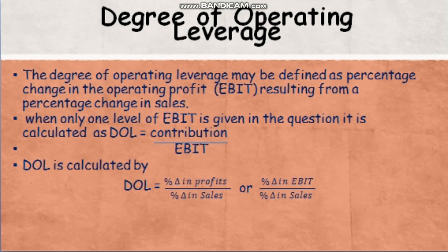And if only one level of EBIT is given in the question, then it is calculated using the formula contribution by EBIT. So the degree of operating leverage is the percentage change in profit or EBIT resulting from a percentage change in sales, calculated using percentage change in EBIT divided by percentage change in sales, or contribution by EBIT.